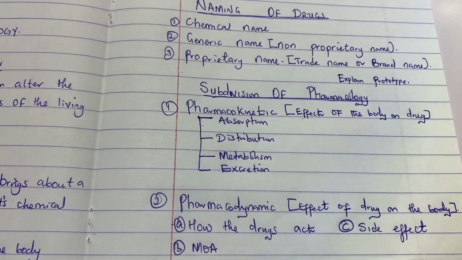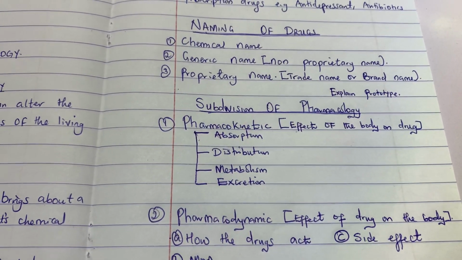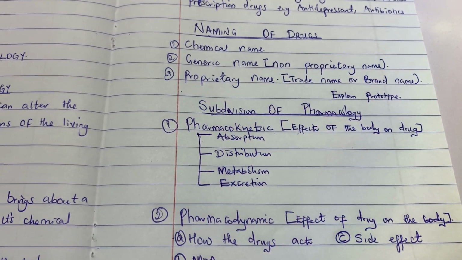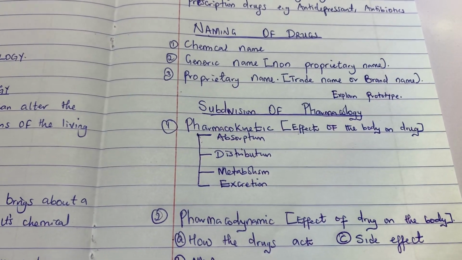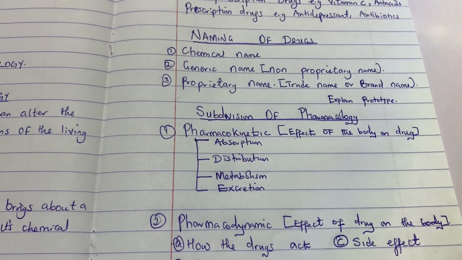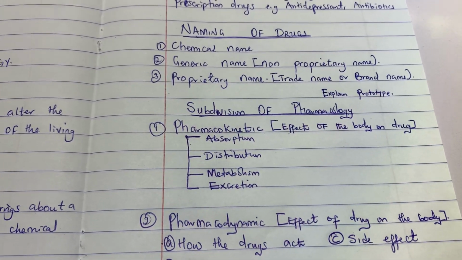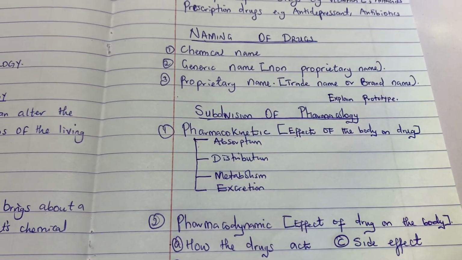Pharmacokinetics. Whenever you take in a drug, your body tries to act on that drug. Your body will absorb the drug. The drug will move to different parts of your body. The body will transport it to various regions, break it down, and excrete it. This is pharmacokinetics, the effect of the body on the drug. What does your body do to that drug? How does your body break that drug down?